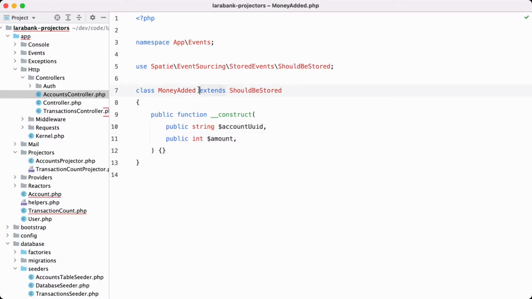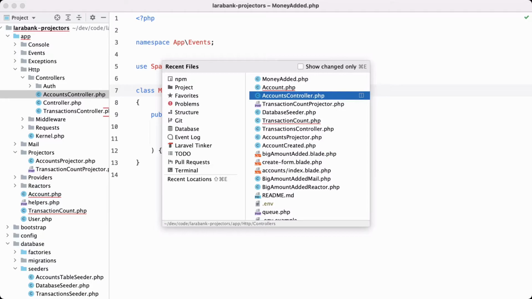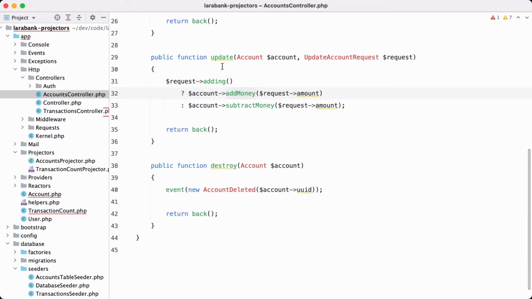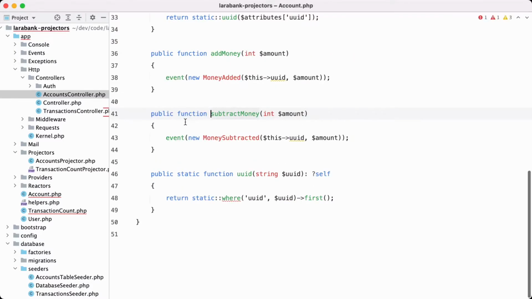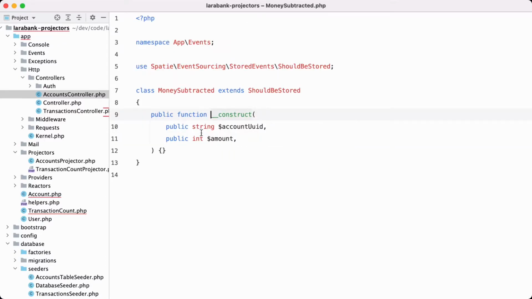And this event extends ShouldBeStored, which hints to our package that, hey, this is an event that should be stored and should be passed on to other projections or other projectors. If you take a look back at the controller, we have subtract money, and here just the same thing happens. We fire off an event, MoneySubtracted, just those properties, and it extends ShouldBeStored.